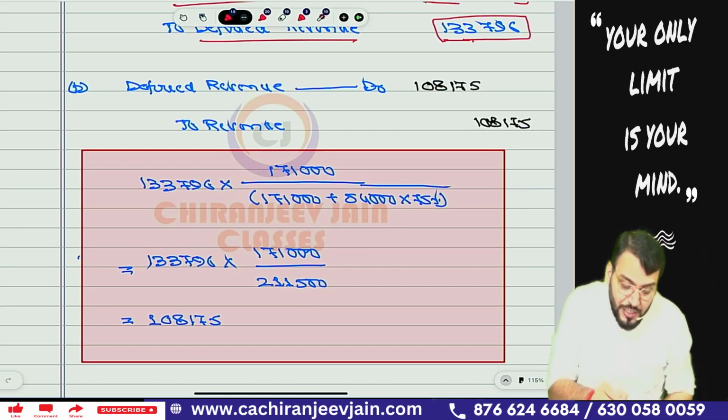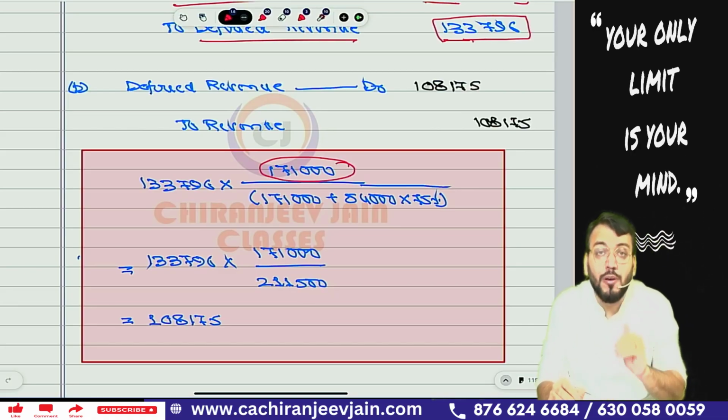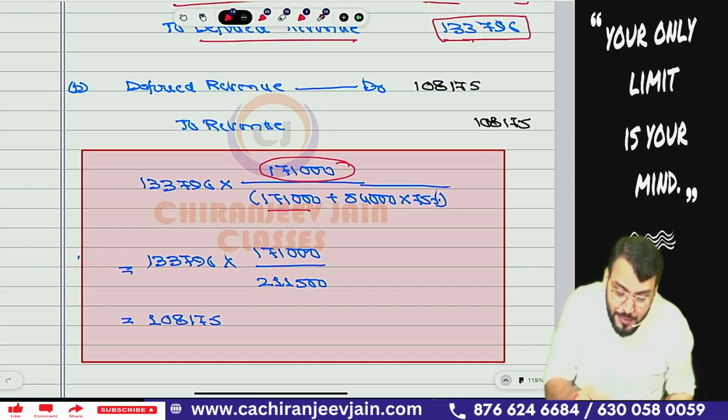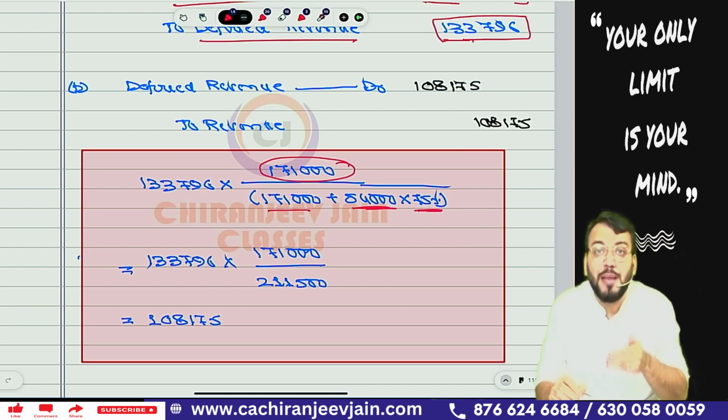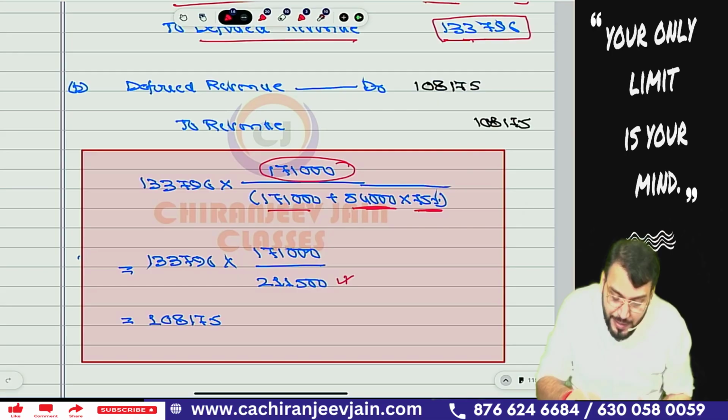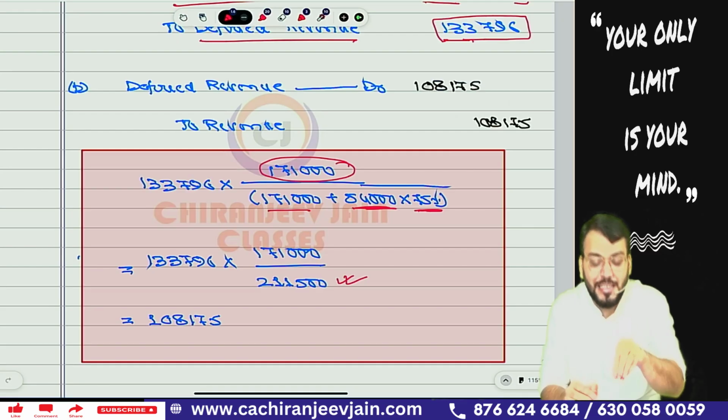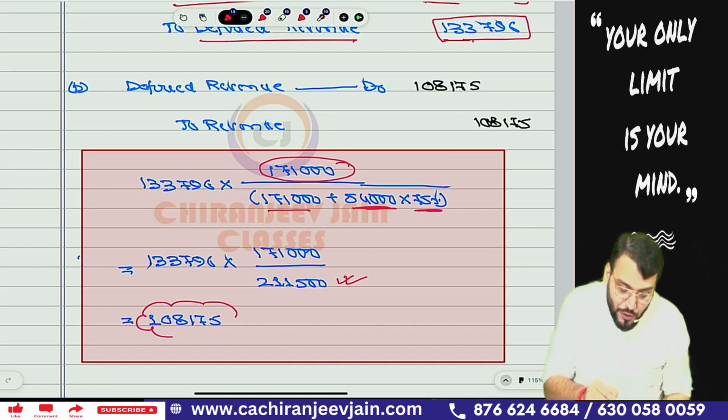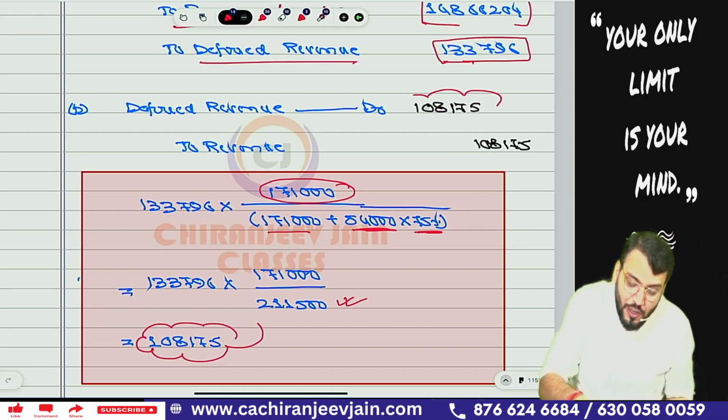How much? You can see 1,71,000 points were redeemed out of how many points are expected to be redeemed. Out of 54,000, 75% were expected to be redeemed. So you need to divide by the total number of points expected to be redeemed, that will be 2,11,500. Proportionately we recognize revenue in the current year, that will be 1,08,175. So 1,08,175 will also be recognized as revenue in the current year.